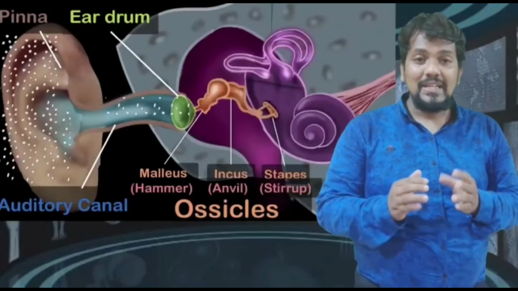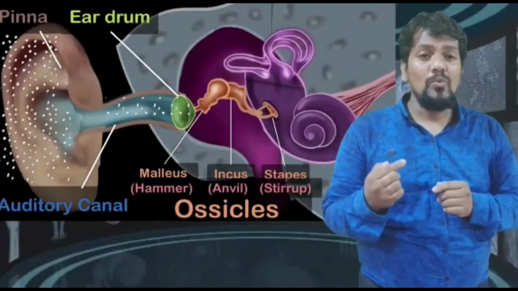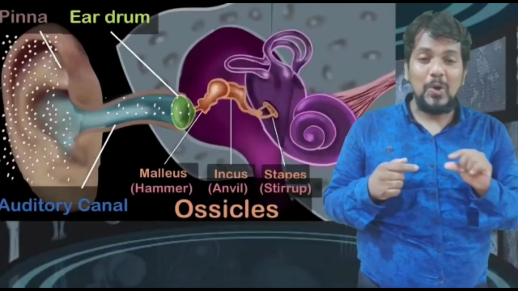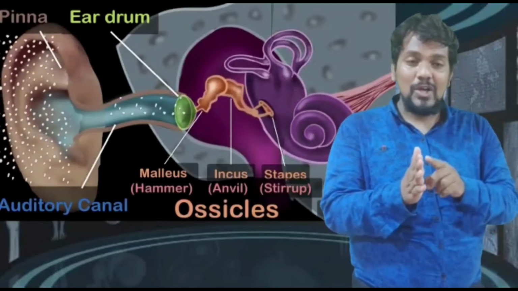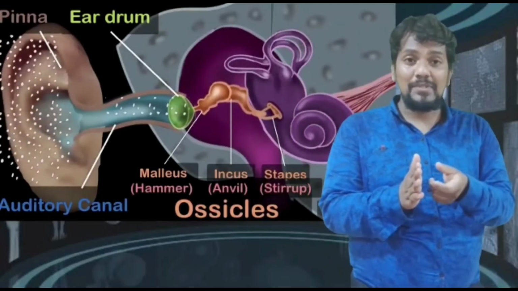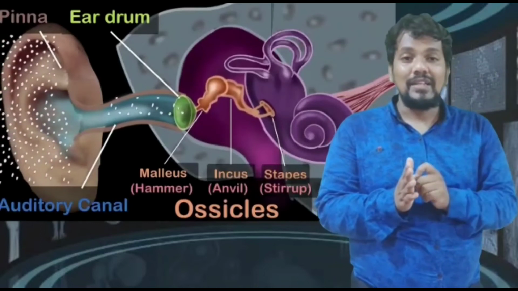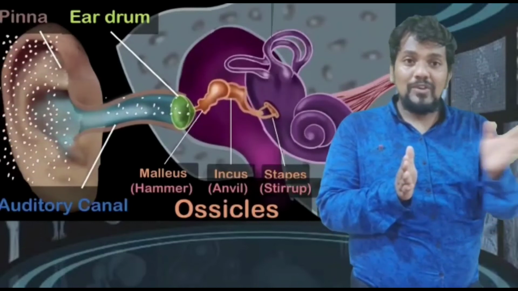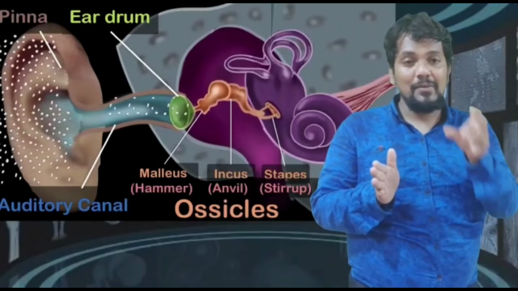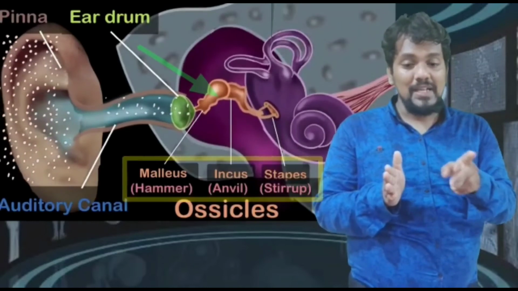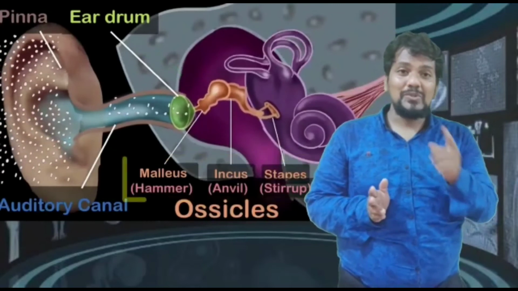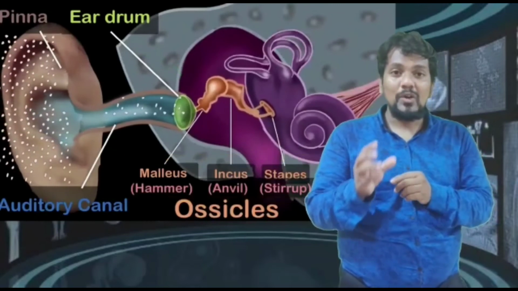Now we see the mechanism of hearing. The sound waves from the pinna reach the auditory meatus and strike the tympanum. From the tympanum, the sound is amplified 20 times more at the region of the oval window. Between the tympanic membrane and the oval window, there are three ossicles, known as the ear ossicles: malleus, incus, and stapes. From the middle ear, it is conveyed to the inner ear through the oval window.